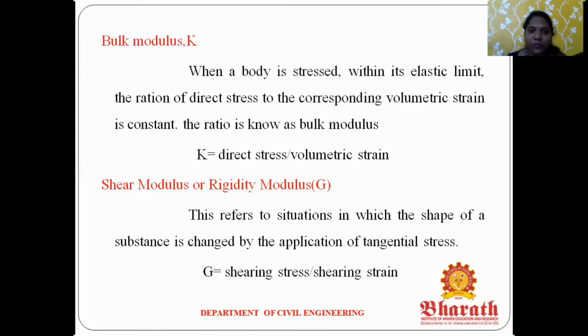Okay. So here, when a body is tested within the elasticity limit, the ratio of direct stress to corresponding volumetric strain is a constant. That is called the bulk modulus. Note the line: within the elasticity limit. For all three constants, we are applying the force within the elasticity limit. So the ratio of the direct stress to volumetric strain is called the bulk modulus.